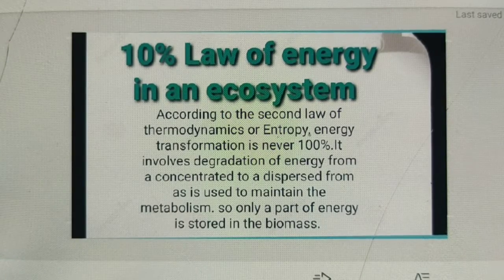Next, your headline is 10% law of energy in an ecosystem. Then your question will be like this: explain briefly about 10% law of energy in an ecosystem. So you need to write like this: according to the second law of thermodynamics or entropy, energy transformation is never 100%. It means never 100%. It involves degradation of energy from a concentrated to a dispersed form as is used to maintain the metabolism. So only a part of energy is stored in the biomass.